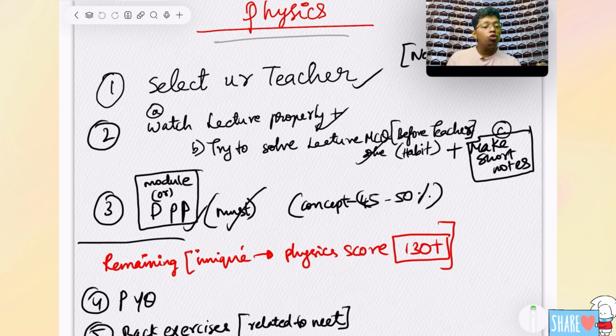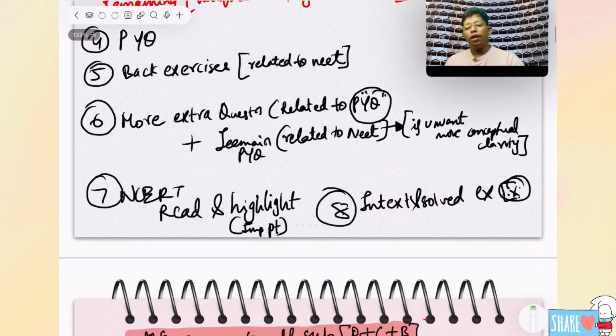After that, test your knowledge by PYQs first. Solve the complete PYQs of that chapter and put it over. Finally, you can test your knowledge in your short test. Then definitely you will have completed the PYQs once. Next thing is